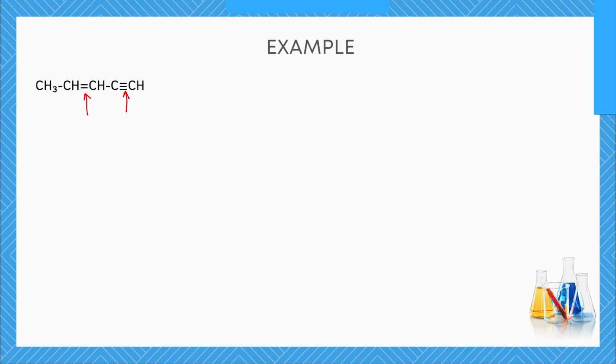So we have carbon number 1, carbon number 2, carbon number 3, carbon number 4, and carbon number 5. 5 carbon atoms tells us that the parent name will be PENT, pent. The next thing to do is to give priority to the double bond over the triple bond.